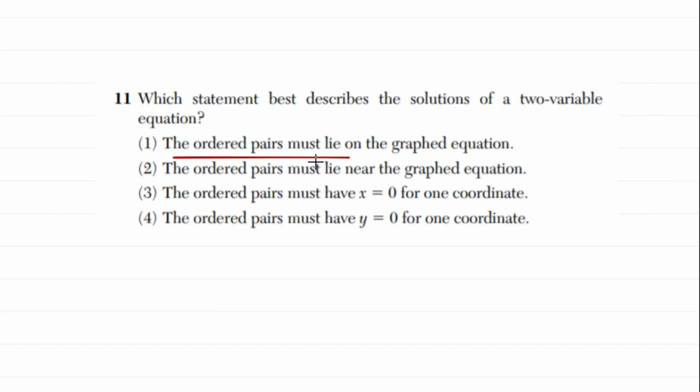If I graph an equation, that graph that you see, whether it's a line or a parabola, is the set of all data points, usually x, y coordinates, that satisfy whatever equation we're talking about. So the ordered pairs must lie on the graphed equation, have to be on it, not near it. They must lie on the actual graphed equation for it to be a solution to a 2-variable equation.